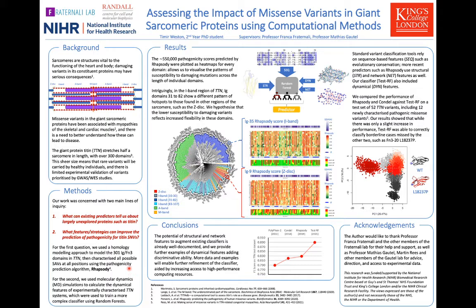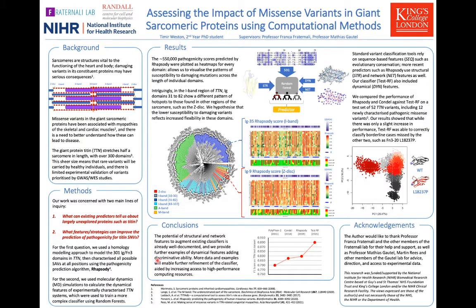The second question was to determine how we could improve the accuracy of our predictions further, using information and strategies not used by previous predictors. We wanted to use existing knowledge about the domains in these proteins and transfer this information and understanding to the very similar but less well-characterized domains of the same or similar folds. We also added additional features to the classifier based on all-atom molecular dynamics simulations to see if these dynamical features could increase the discriminative ability of the predictor.